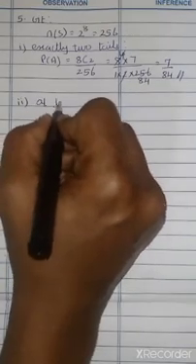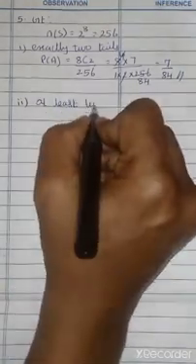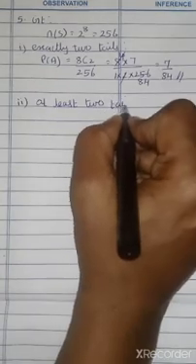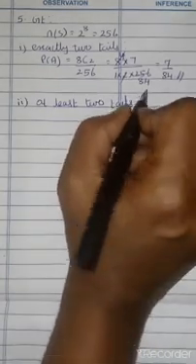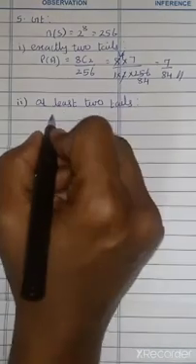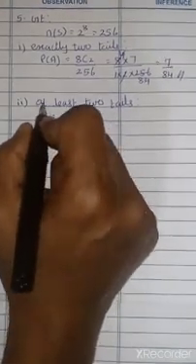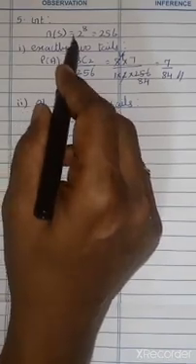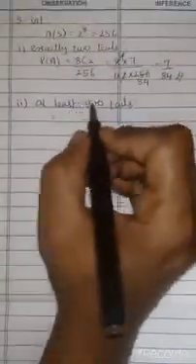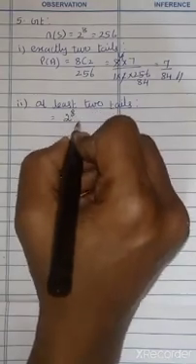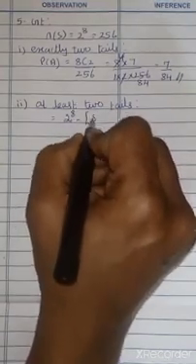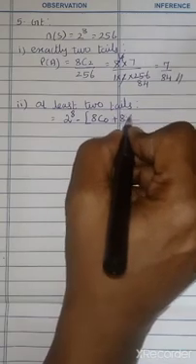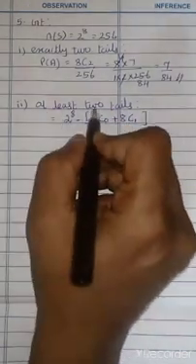What is your second subdivision? At least 2 tails. So at least 2 tails, right? Maybe 2 tails, 3 tails, 4 tails, up to 8 tails. It is difficult to calculate, so we can take 2 power 8 minus 8C0 minus 8C1.